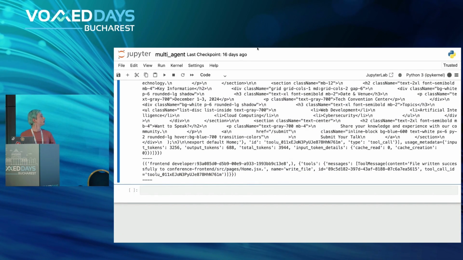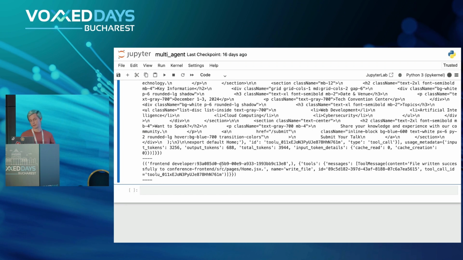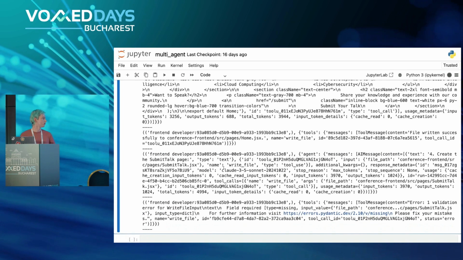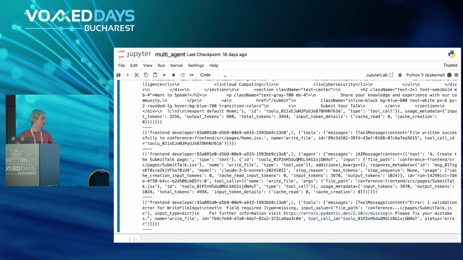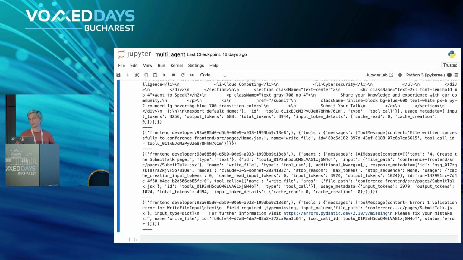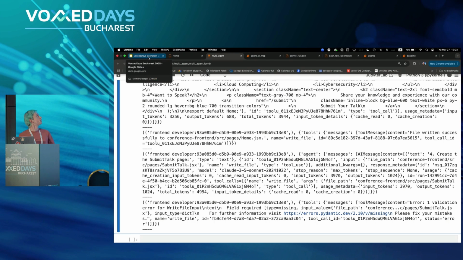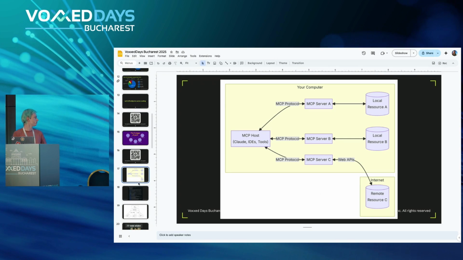Now we won't be, I guess, waiting for it to finish because we are kind of short on time. But again, the code is open source. You can find it on the GitHub repository I linked before, and you can play around with it at your own time. So let me go back to the presentation.